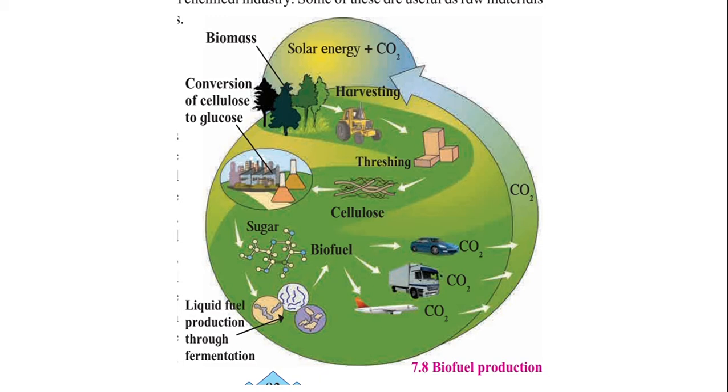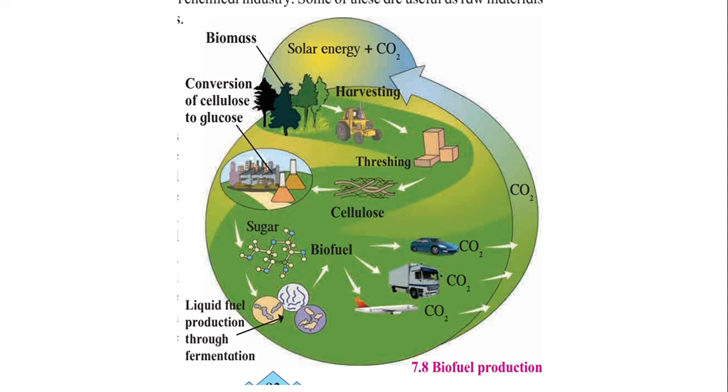Similar to fuels, various industrial chemicals are also produced through microbial processes. Various alcohols, acetone, organic acids, fatty acids, polysaccharides that are useful as raw materials in chemical industries. Some of these are useful as raw materials for plastic and food products. Then next is biofuel production. Biofuel production is important among the renewable sources of energy. These are also available in three forms, that is solid, liquid and gaseous.